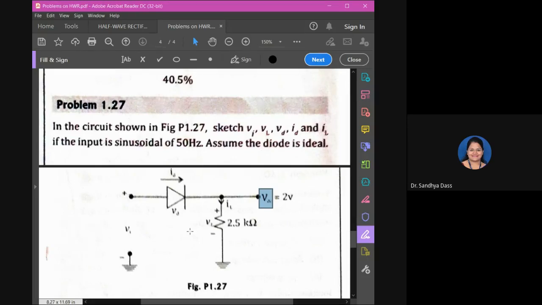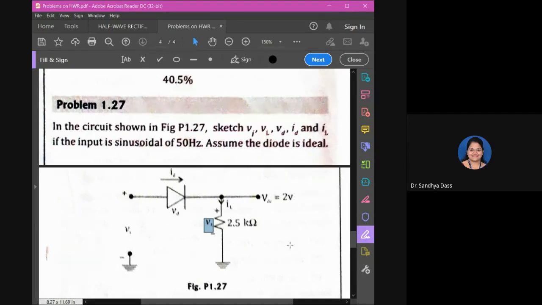We have to plot the waveforms for VI, VL, VD, ID, and IL, right? That is, VI is the input voltage, so you have to plot the waveform for input voltage. You have to plot the voltage across the diode. You have to plot the output voltage, right? Then currents via the diode and the output current.